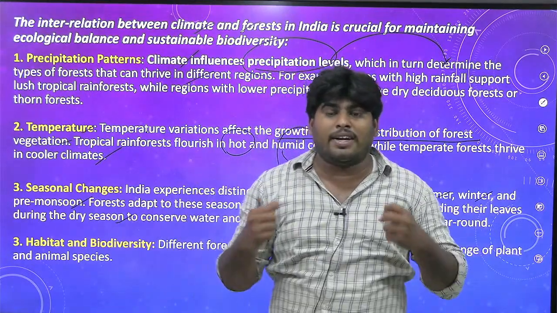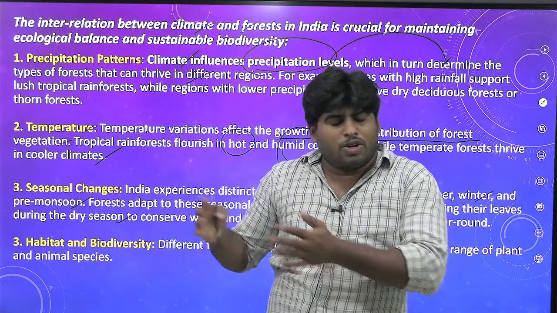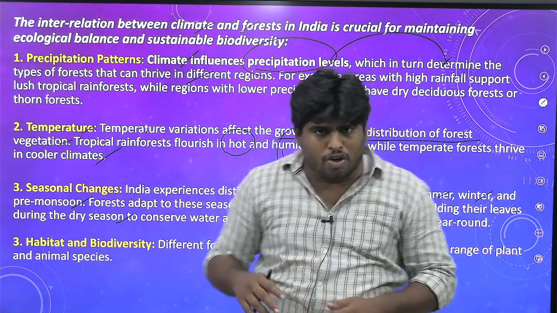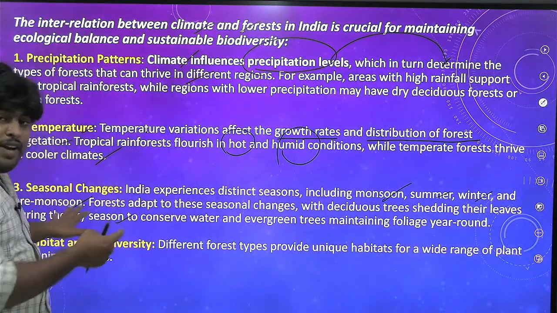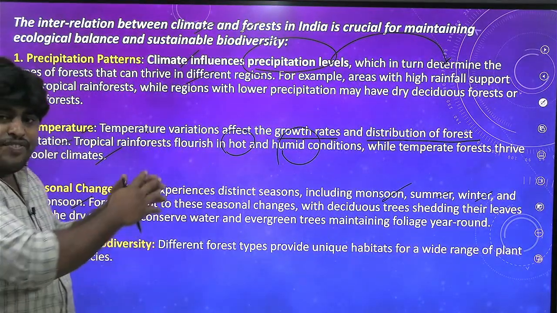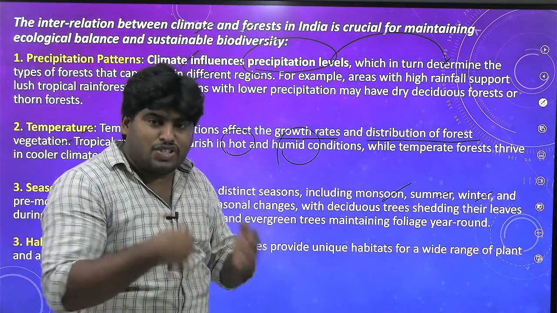That is the science behind shedding leaves, to conserve water during the summer or dry seasons. You got it right? That is the point. So this is how, for seasonal changes also, different types of trees and forests accommodate themselves naturally.